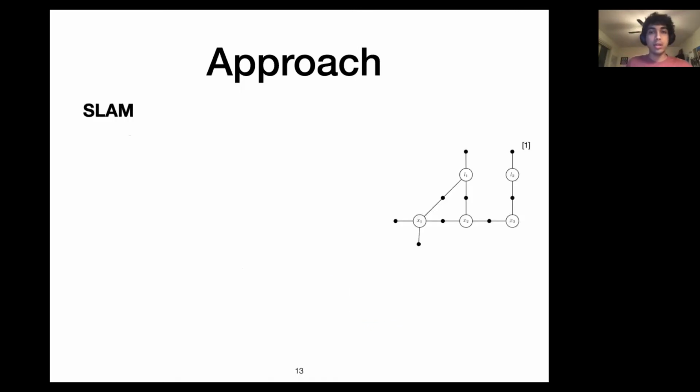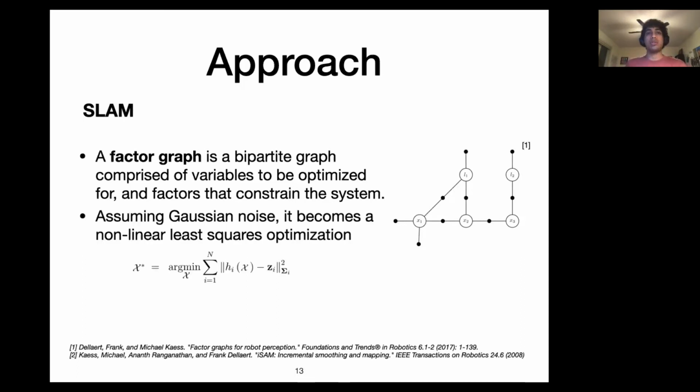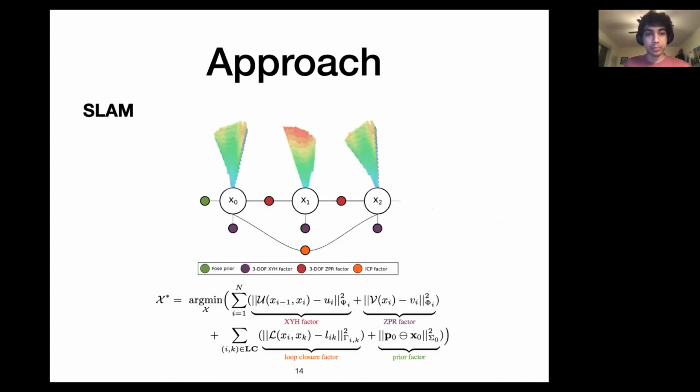Our approach uses a factor graph, which is a bipartite graph that comprises of variables to be optimized for, and some factors that constrain the entire system. And if we assume that the likelihood is proportional to a Gaussian distribution, and with some algebraic manipulation, we get a nonlinear least squares system. And this can be solved using either standard methods, or in this case, we opt for an efficient incremental inference method that uses smoothing and mapping, which is called iSAM.